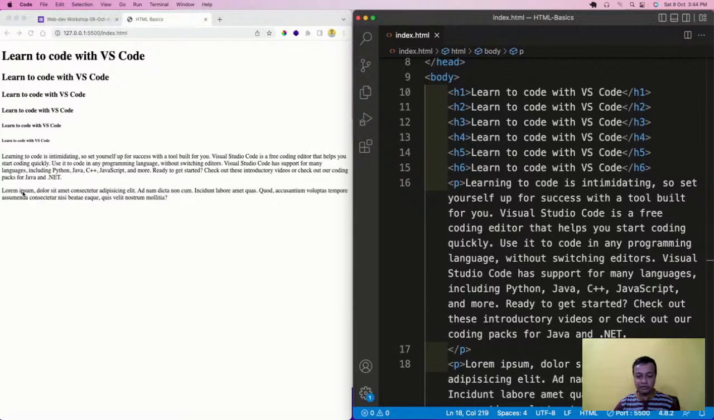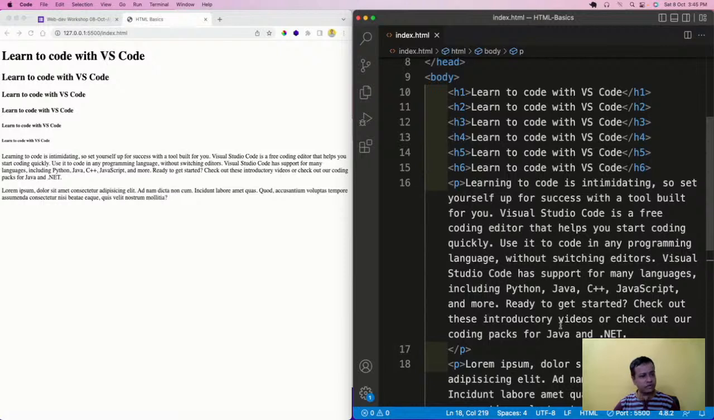These are known as block level elements. Some of the tags in HTML are block level elements, and some of the tags are inline elements. Most of the tags are block level elements, and some of them are inline elements. So we're going to see some inline elements also.